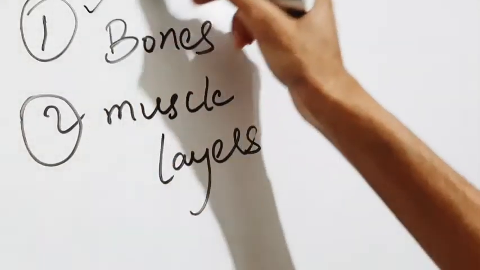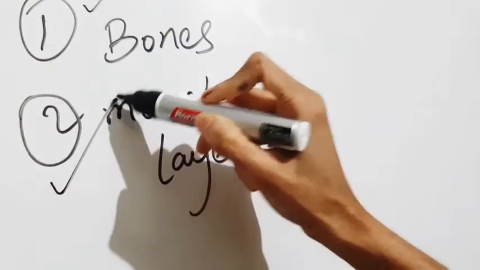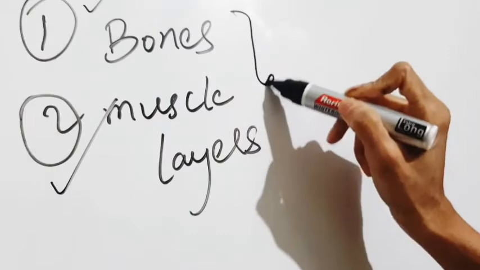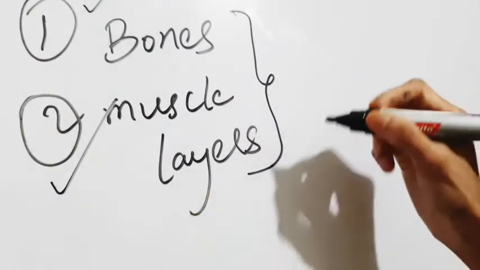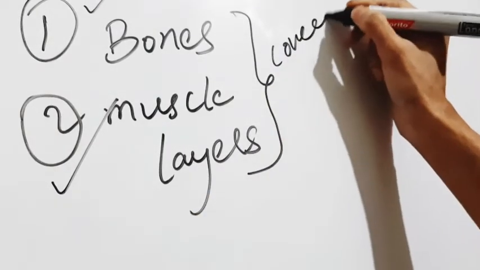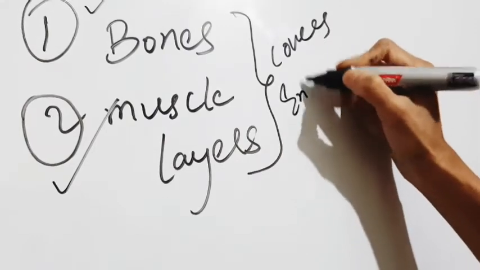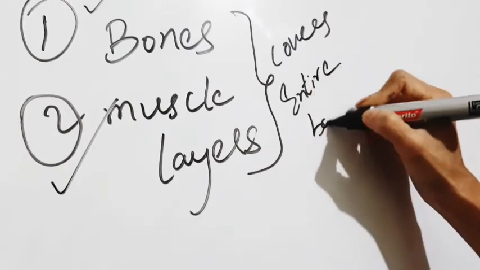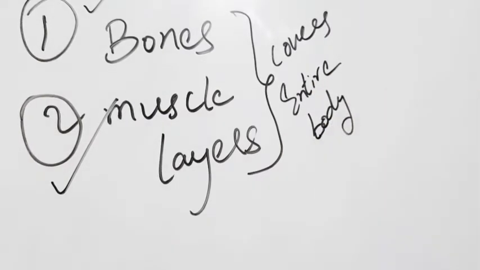We have bones and muscles all over the entire body. We have bones and muscle layers that cover the entire body, and they will definitely protect us. These bones and muscle layers give protection to our internal organs. Internal organs means what?